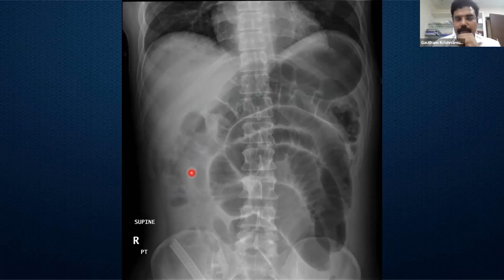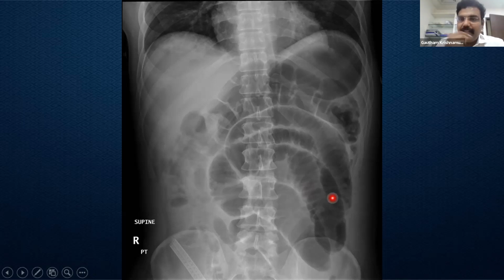Generally, in any malignancy of the left side colon which presents with obstruction, we expect the cecum to dilate first because of the Laplace law. The radius is higher, so the wall tension reduces. So they are likely to distend first. But this X-ray doesn't suggest any cecal dilatation. But we have gross small bowel dilatation, typical jejunal valvulae conniventes, which is seen in this picture.